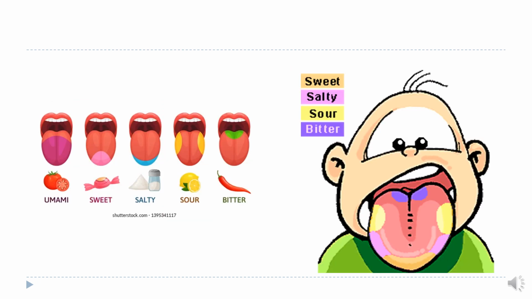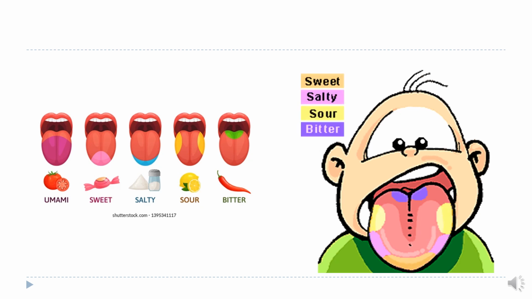Now this is known as the tongue map or the taste map. It is a common misconception that different sections of the tongue receive different sensations. Now, recent research shows that all sensations come from all regions of the tongue, although different parts are more sensitive to certain tastes.